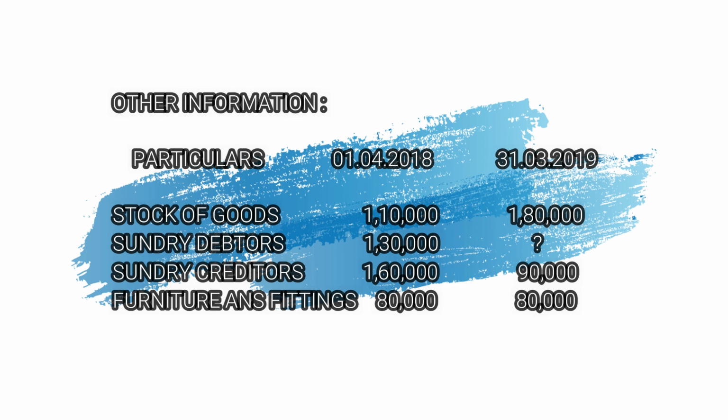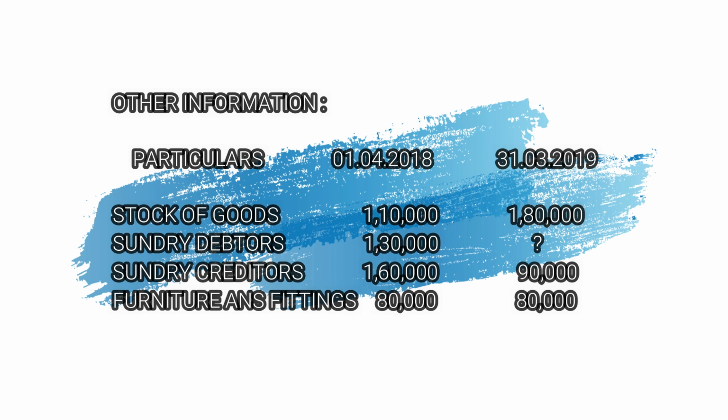When you go for preparing total debtors account, see whether any bills receivable opening balance, bills receivable closing balance, bills receivable dishonoured are given. If they are not given, you can directly prepare that total debtors account to find out this closing debtors.